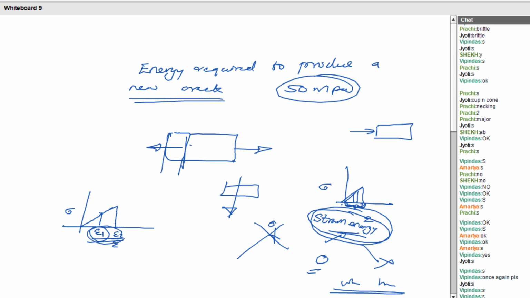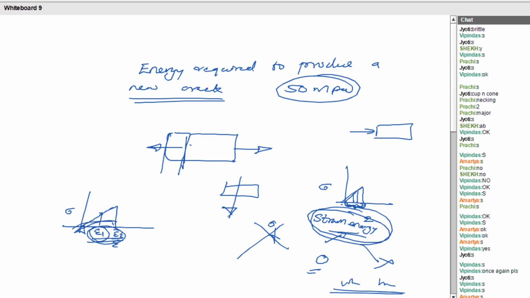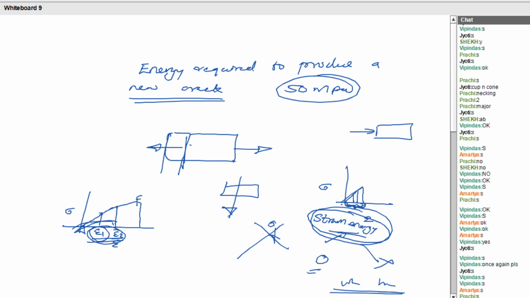Because of this stored energy, what will happen? It will try to regain the original position, right? When will that tendency be lost for that material? When it crosses the fracture point, you can see that this revenge energy, or the strain energy, dies off. Am I right?